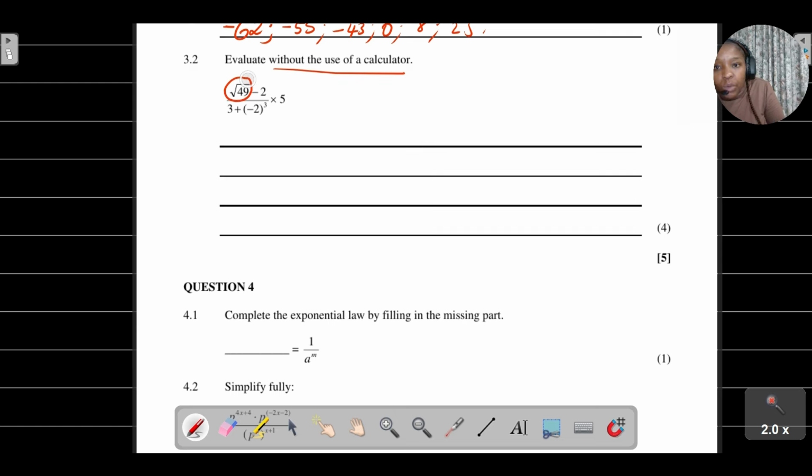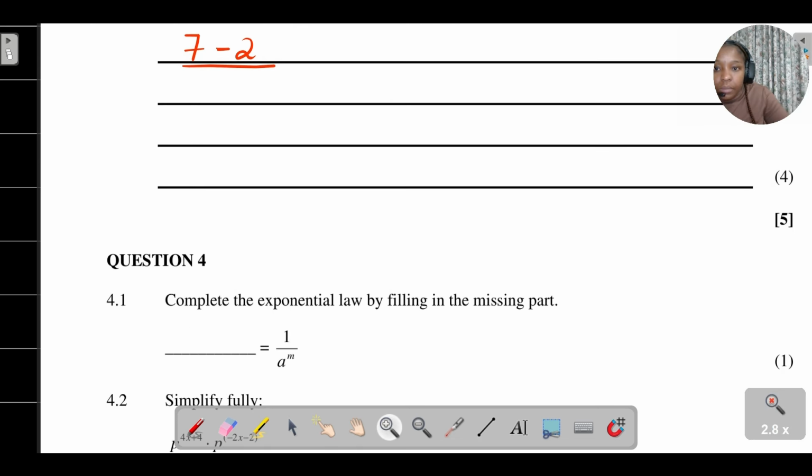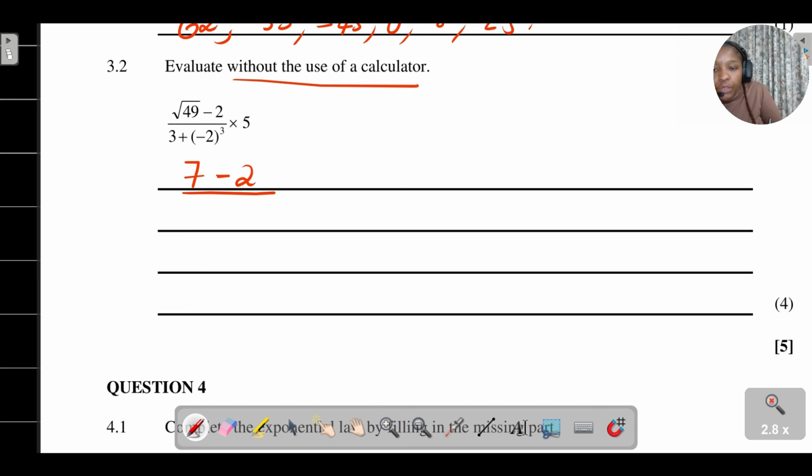So what is this? I'm just going to start with what I know. Remember, always work numerator, denominator, you're working across. So the square root of 49 is 7, minus 2, divided by. Then I'm just going to simplify this part here. You've got 3 plus, open bracket, negative 2, close bracket, to the power of 3.